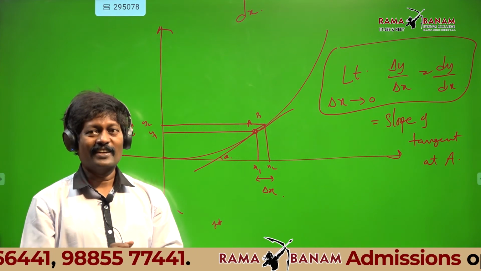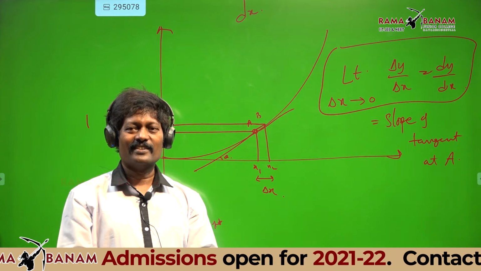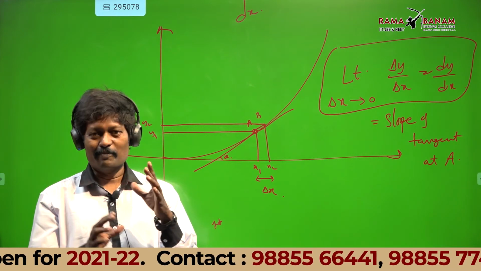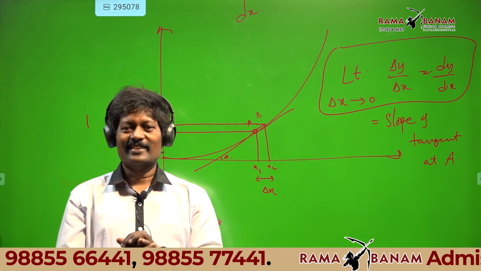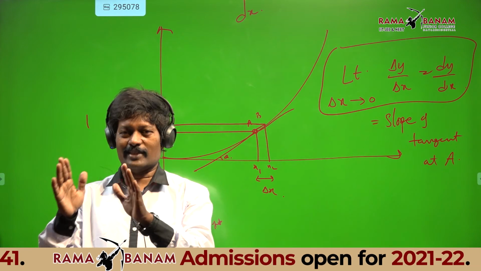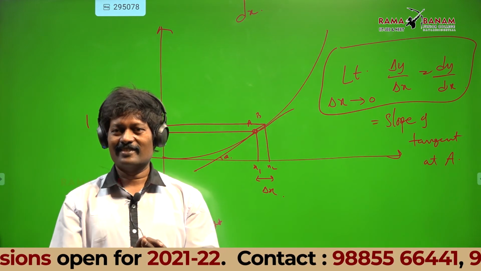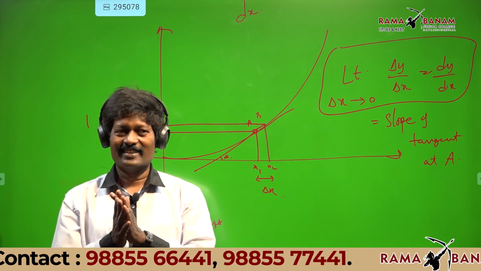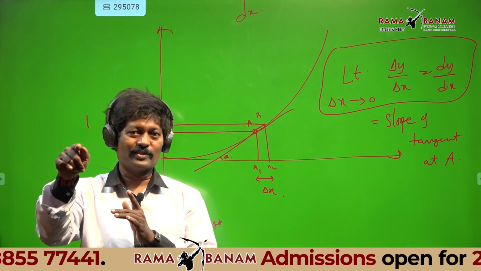Shivaram Krishna, sir. Very good. But I know Sivaram must have learnt y equal to sin x, dy by dx is cos x. Derivative of sin x is cos x. Derivative of cos x is minus sin x. Sivaram, I am talking to you because you learnt in bridge course.